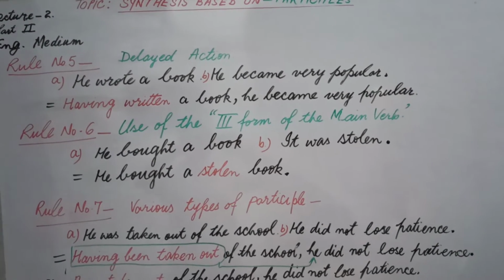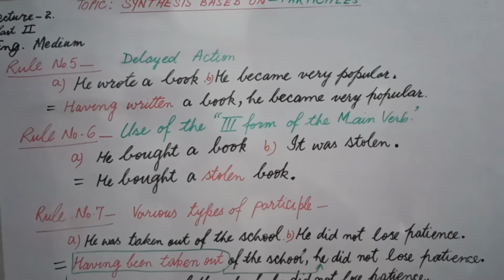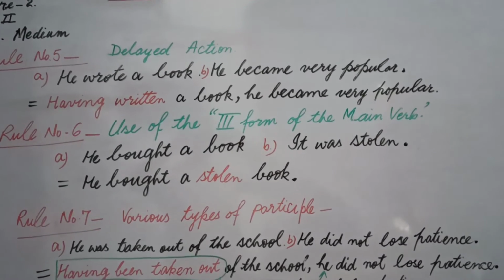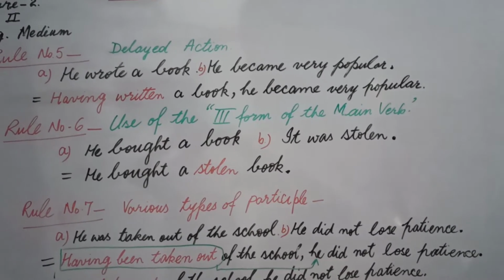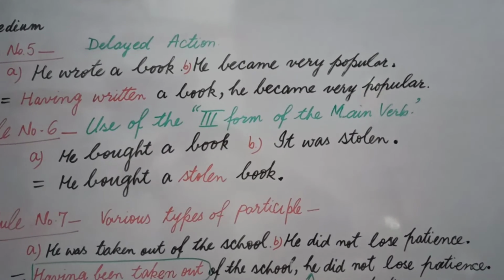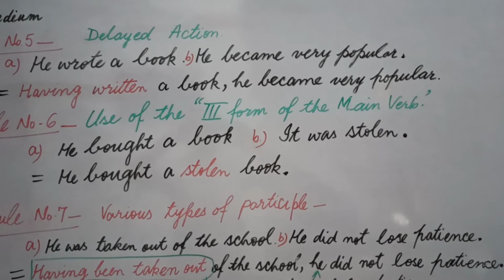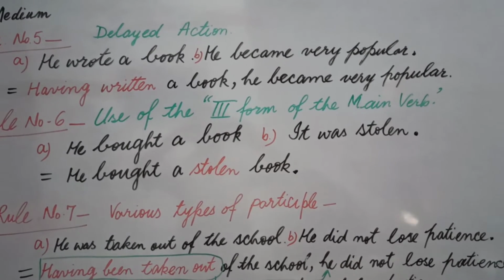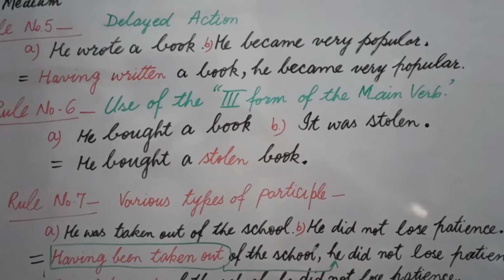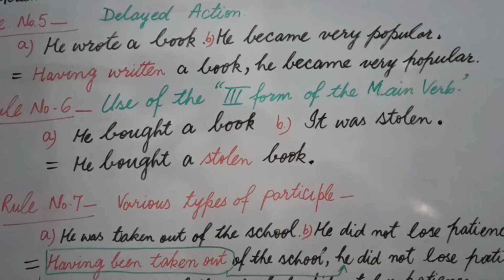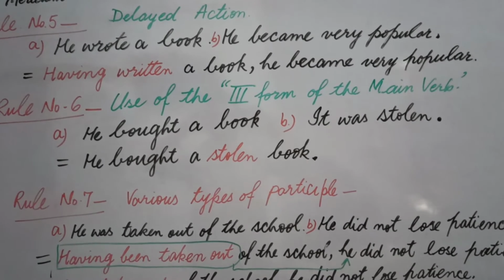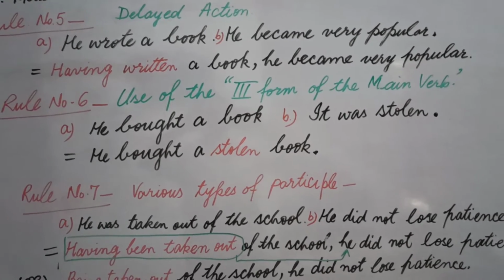In rule number 6, we use third form. However, we use third form with having in rule number 5, but in rule number 6, we will use only third form of the main verb. He bought a book, it was stolen. It refers to a book and the quality of the book was stolen, and you know adjective is placed before or after noun according to the conditions. So this stolen will be placed before book as a quality of book. In this way, our combined sentence will be he bought a stolen book.